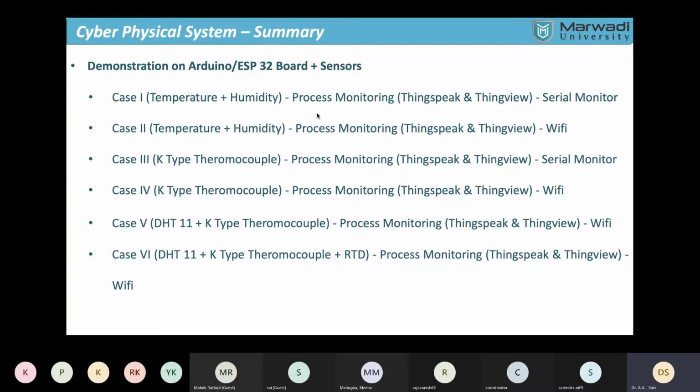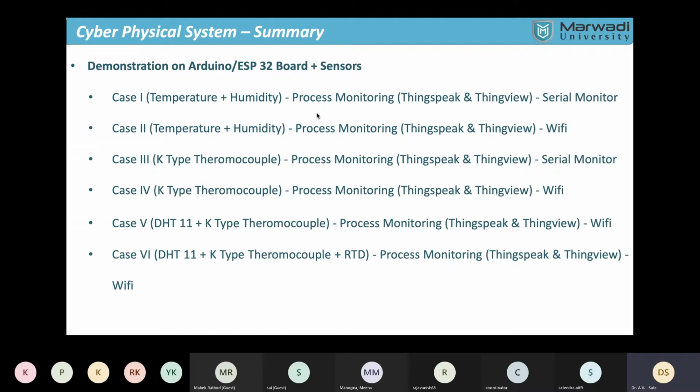But RTD sensors are a different kind of sensor, in which the difference in resistance is taken into consideration, and then the temperature is measured. It does require a different capability in terms of handling. So we'll understand how to combine the RTD sensor with the ESP32.